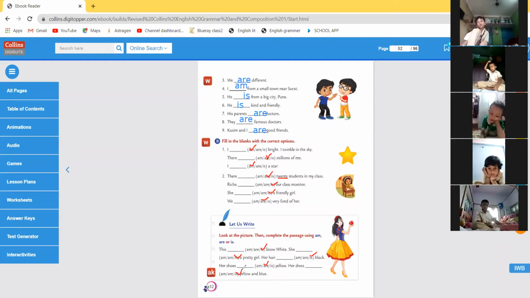English literature, let me tell you the chapter name. The chapter name is Re Goes to the Market. Tomorrow we'll take a test from the chapter Re Goes to the Market. Tomorrow there will be an exam for 10 marks from the chapter Re Goes to the Market. Understand?